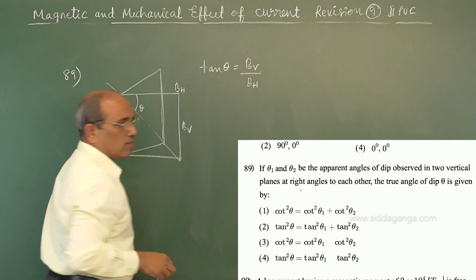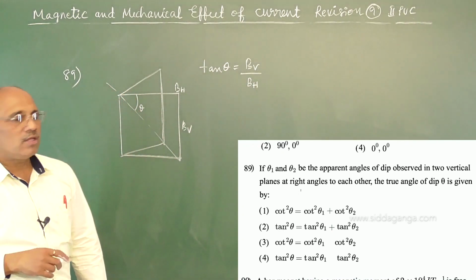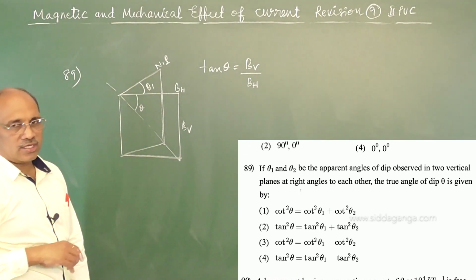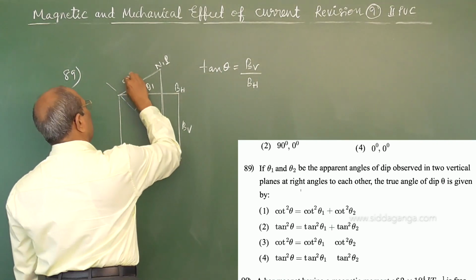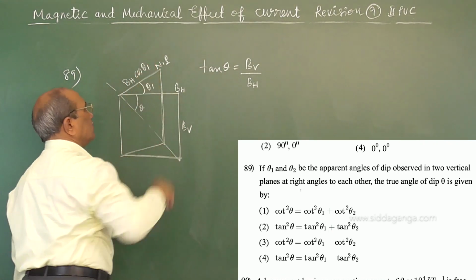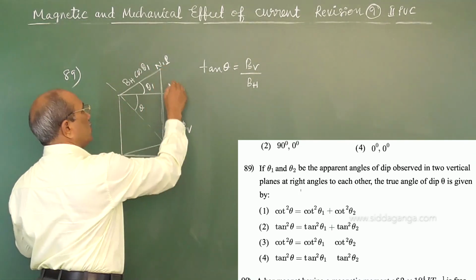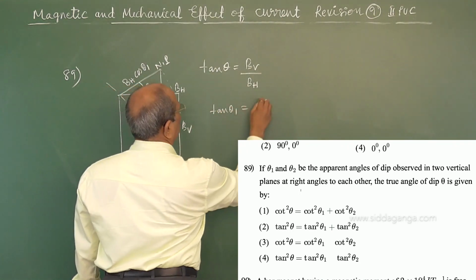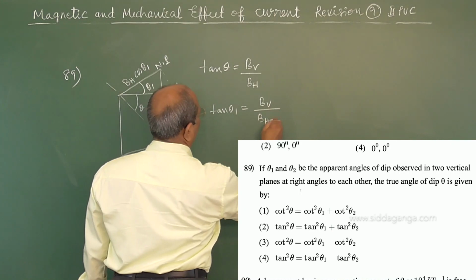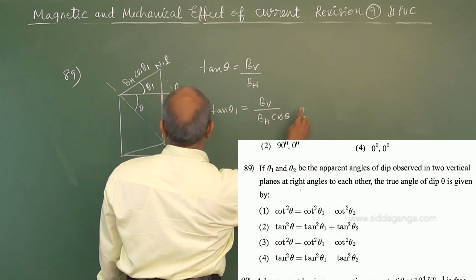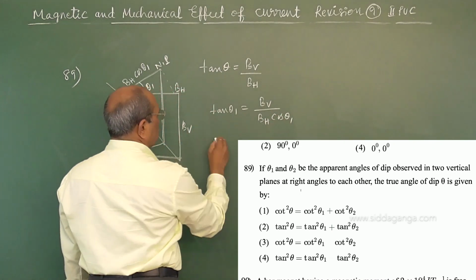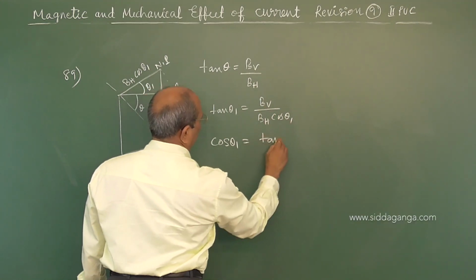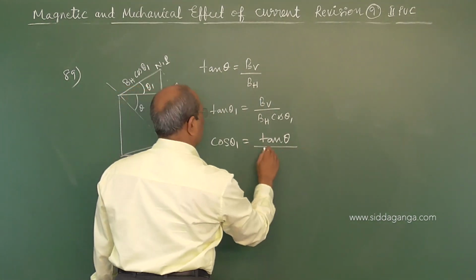But if theta 1 is the angle in the new plane where the dip circle is standing, then as earlier we take the component BH cos theta 1, perpendicular to that. So tan theta 1 is equal to BV upon BH cos theta 1. So cos theta 1 can be written as BV by BH, which is tan theta, by tan theta 1.